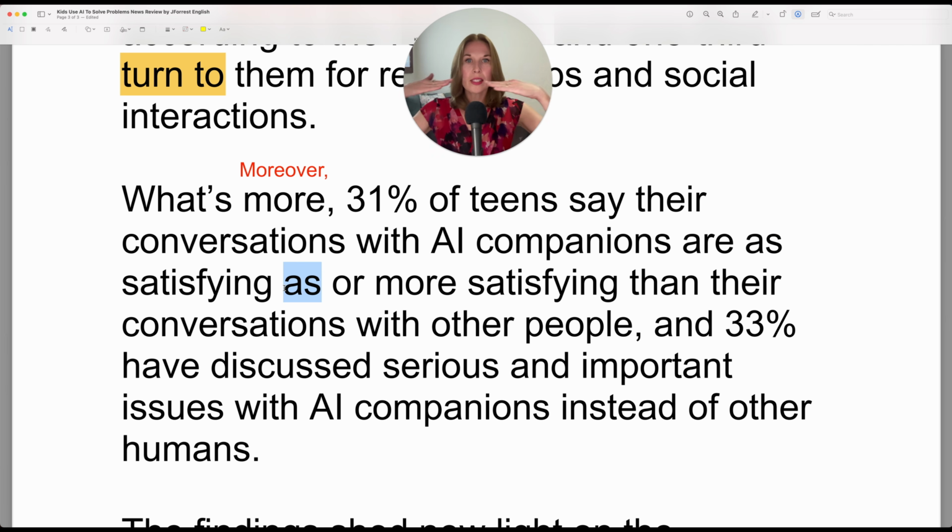And it means the same level. So you can say, this movie was as good as this movie. So we have better than, worse than, as good as, okay? As good as, as good as.